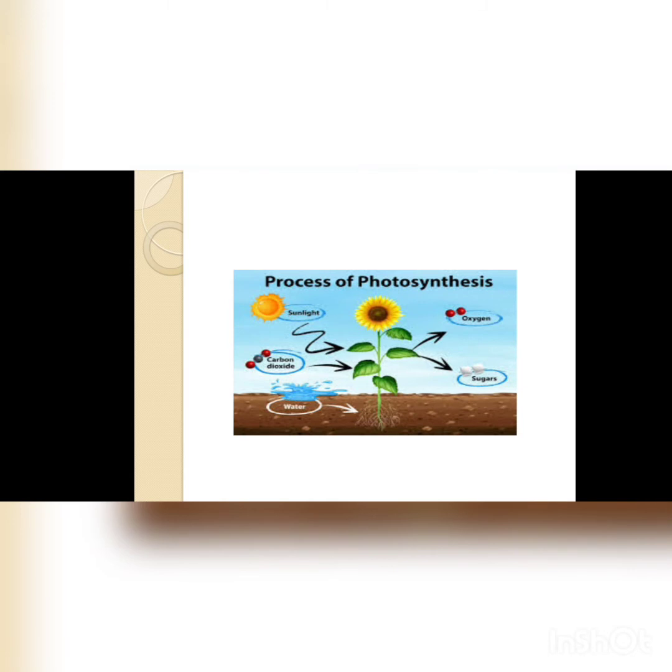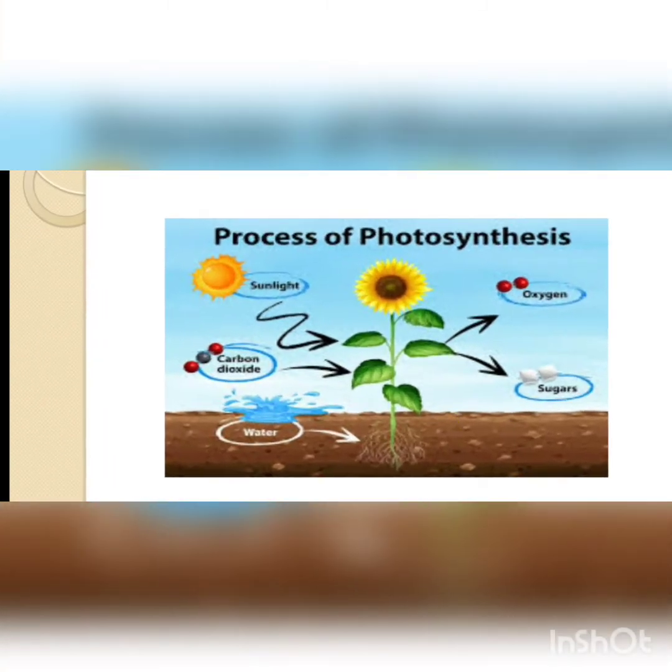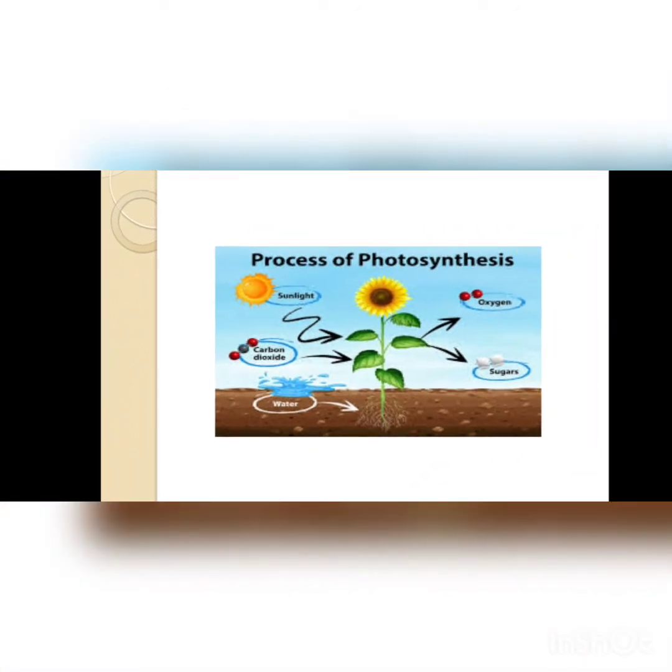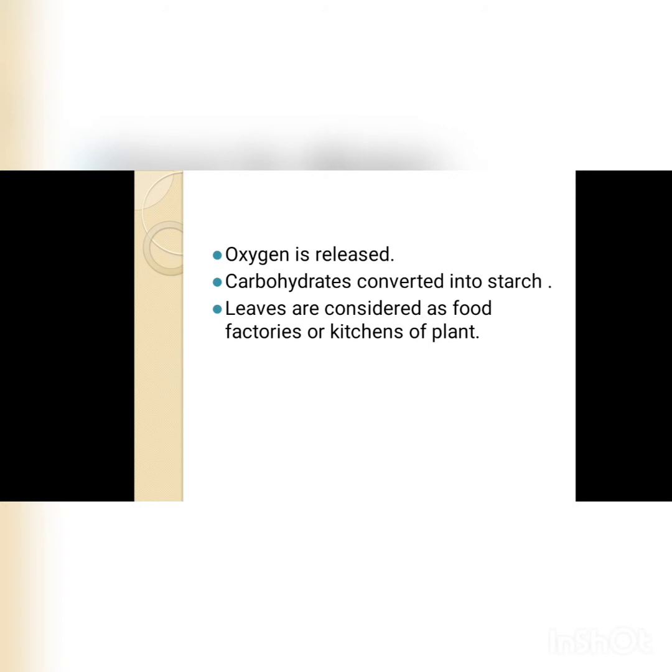Look at this picture. Sunlight is falling on the leaves, and then carbon dioxide and water from the roots and the land, and then releasing carbohydrates and oxygen. Now the question arises, why is it falling only on the leaves? Because leaves have a chlorophyll pigment which helps in the process of photosynthesis.